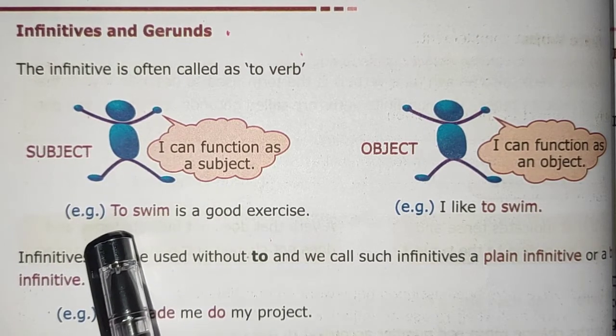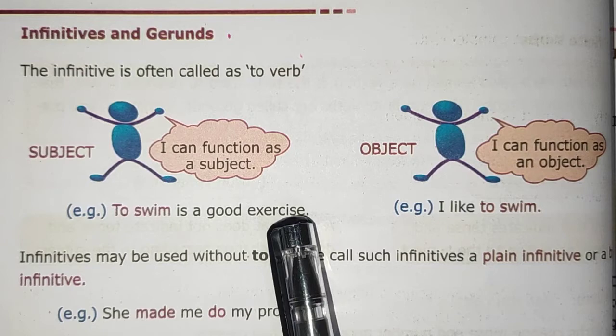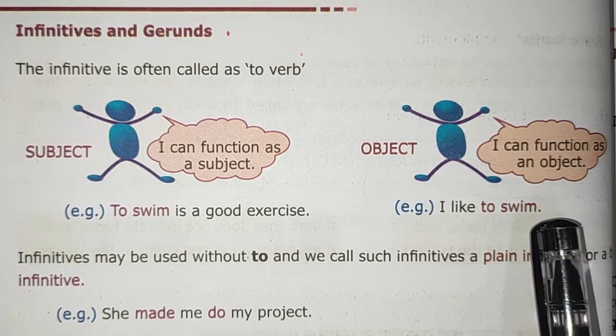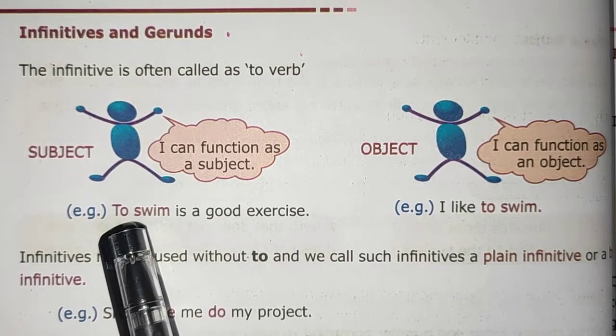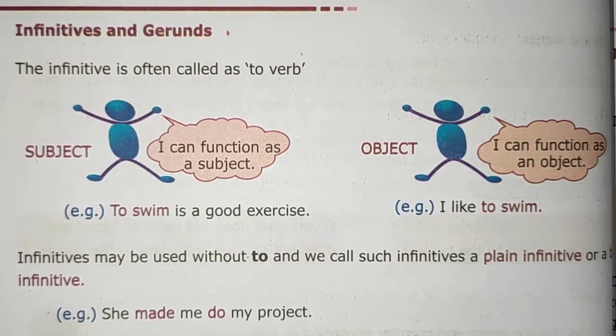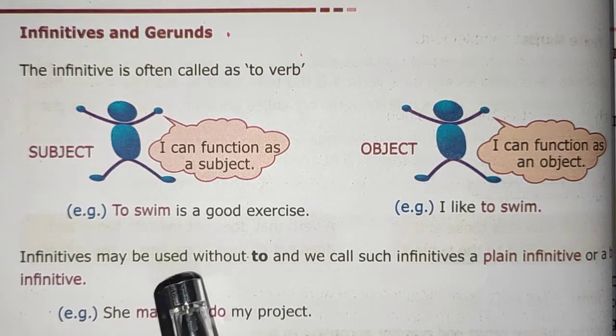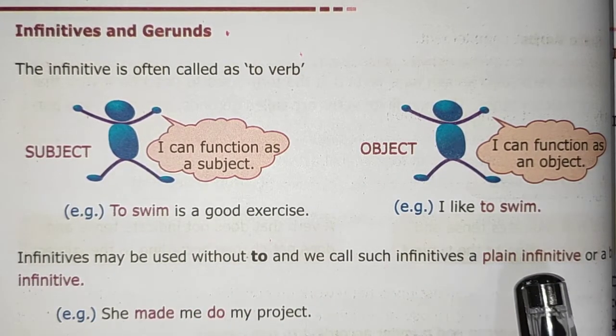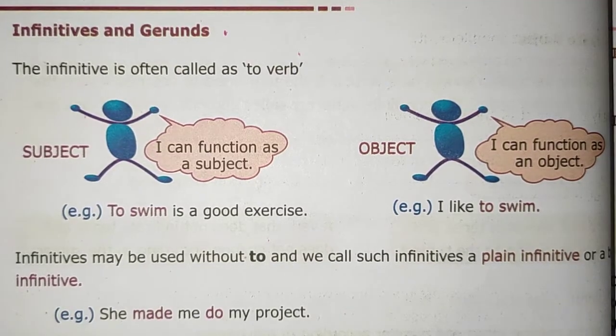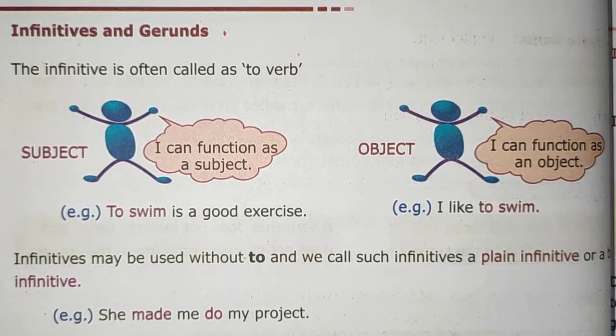To swim is a good exercise. I like to swim. So swim is the verb here and we are adding to before that verb. Infinitives may be used without to, and we call such infinitives a plain infinitive or a bare infinitive.